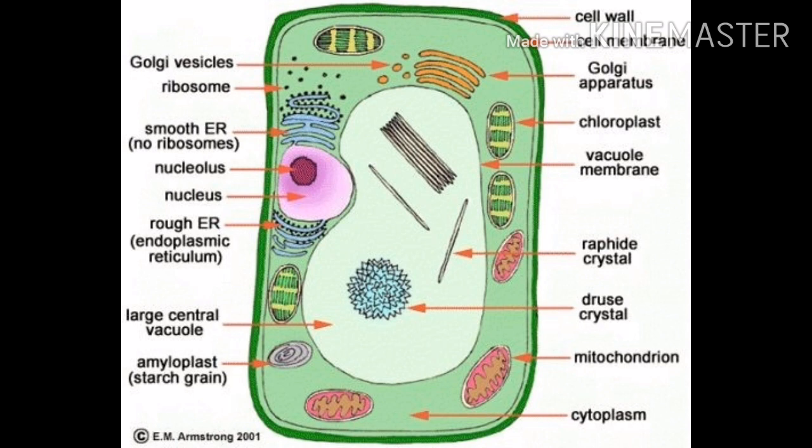Scientists also suggest that the eukaryotes come from the prokaryotes. Examples are humans, animals, plants, algae, fungi; these come under the eukaryotic group.